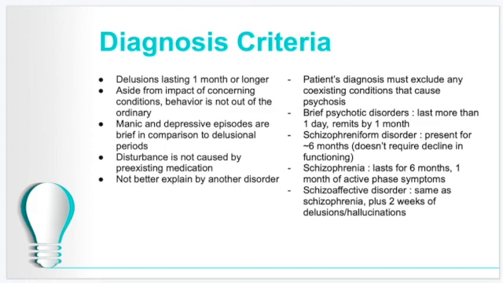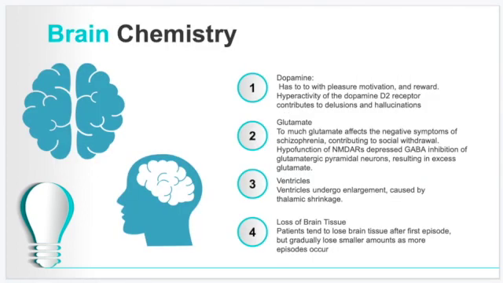Brief psychotic disorder must last more than a day, and it remits by 1 month. Schizophreniform disorder is present for around 6 months. Schizophrenia just by itself lasts for 6 months. And schizoaffective disorder is the same as schizophrenia plus 2 weeks of delusions and hallucinations.